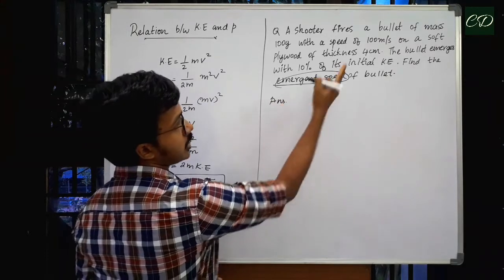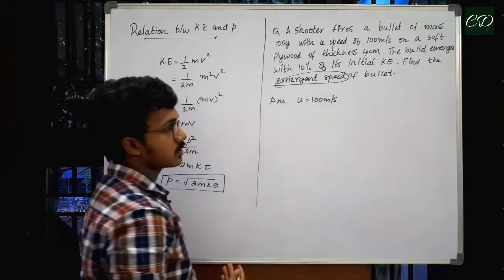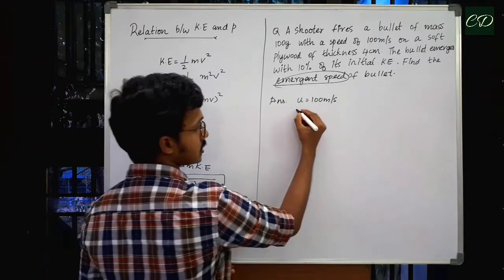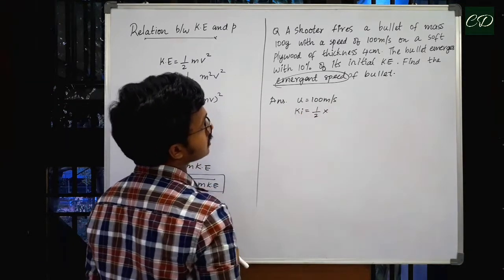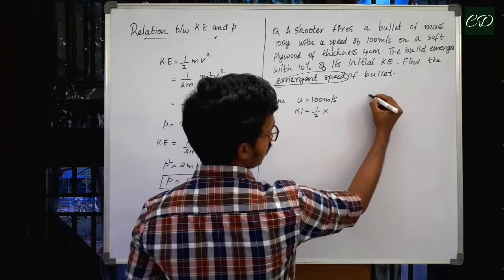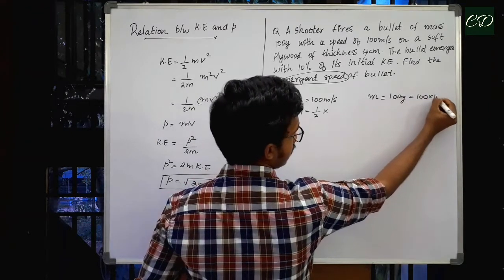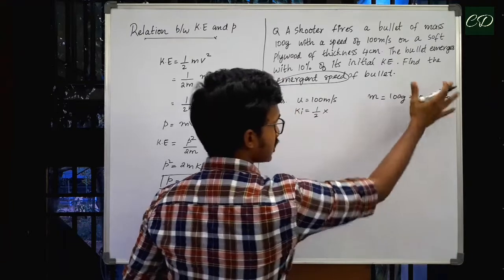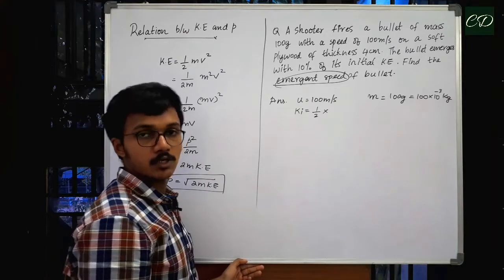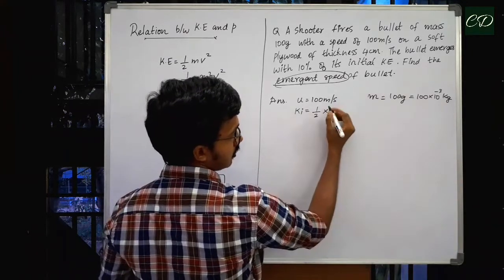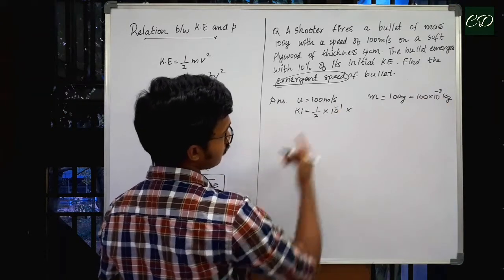We are given the initial speed, that is u is equal to 100 meters per second. From this we can calculate the initial kinetic energy. It will be equal to half into mass. Mass is given in grams, so you have to convert it into kilogram. Mass equal to 100 gram, which is equal to 100 into 10 power minus 3 kilogram. This point is very much important. Whenever you are given a question, you should always solve it in SI units.